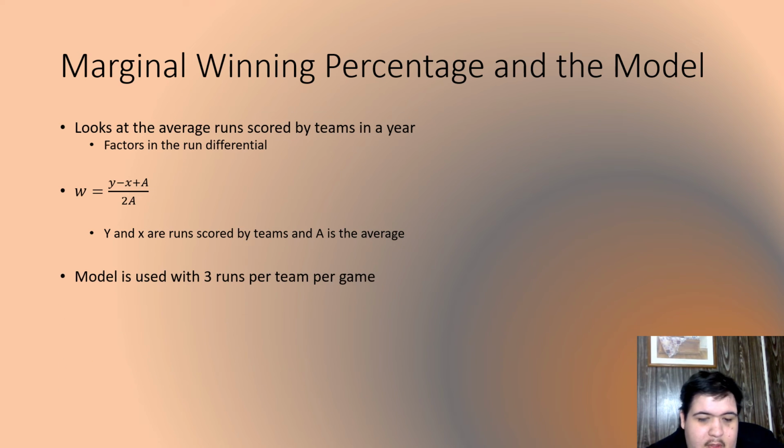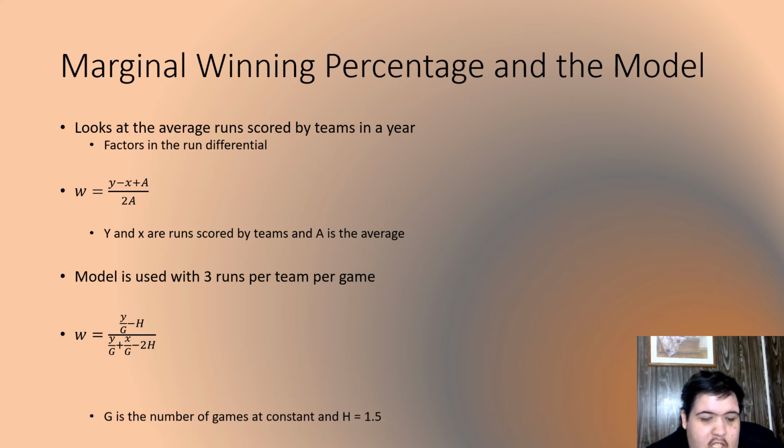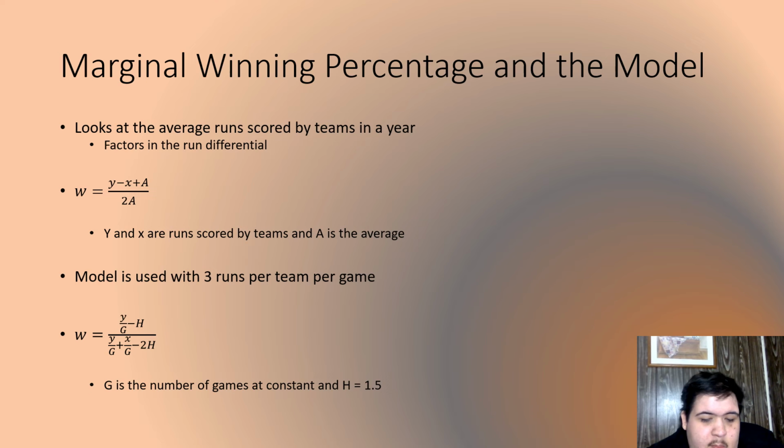The model is used with 3 runs per team per game. This was also developed by Bill James, and this is the given model. It says that G is equal to the games played, which is going to be constant for all teams because all leagues play the same amount of games, and H is equal to 1.5. The reason H is 1.5 is because 2H would be equal to 3, which is how many runs per team per game there are.